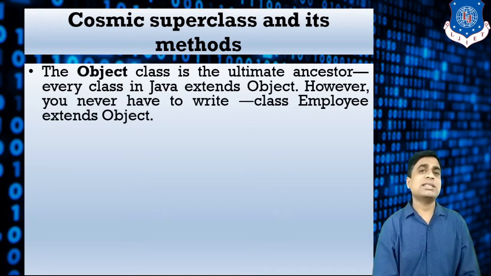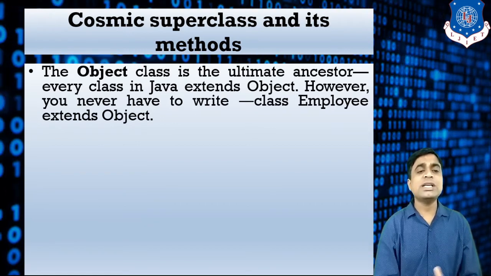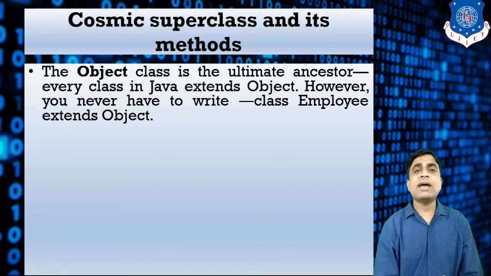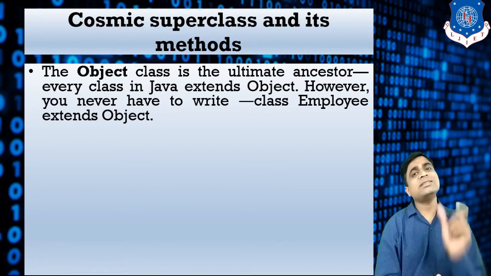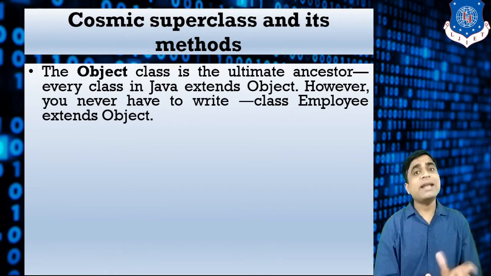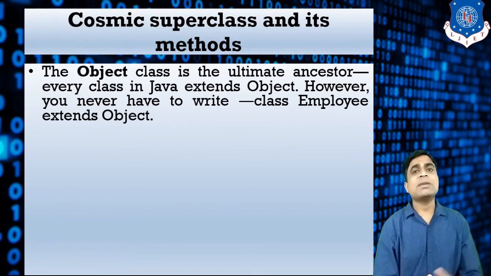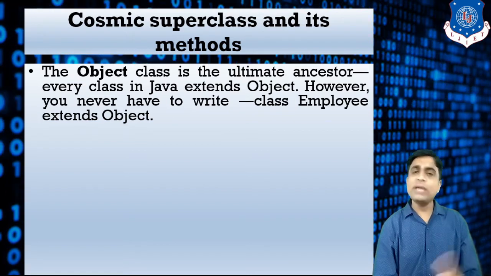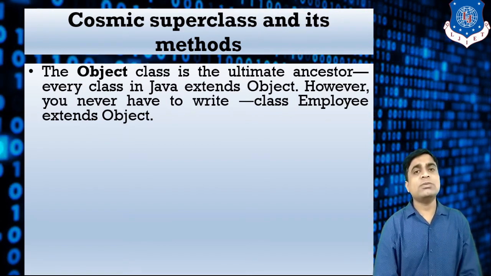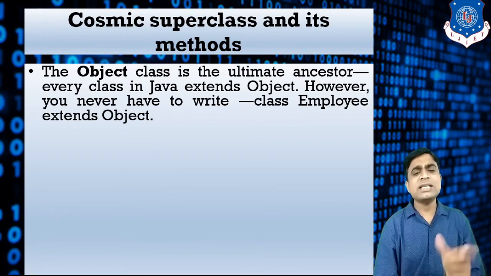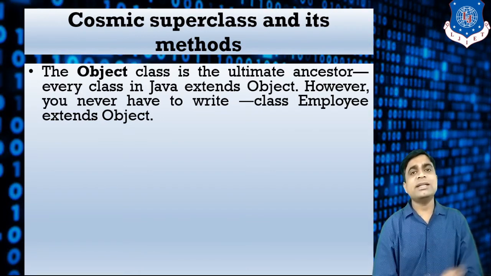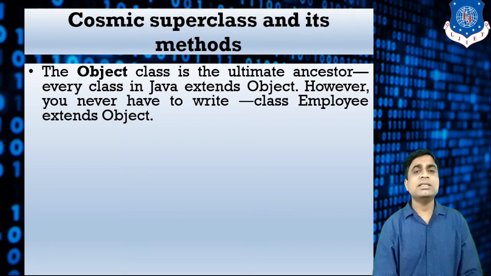So the Object class, where the O is capital, is the ultimate ancestor. Every class in Java extends Object, so Object is our parent class, and all the classes are subclasses of the Object class. However, you never have to write class Employee extends Object. You can write it, but if you do not write extends Object, by default the Employee class can access all the data of Object. This is just an example with an Employee class. If you are creating test and demo classes, by default the Object class is the parent of all the classes.